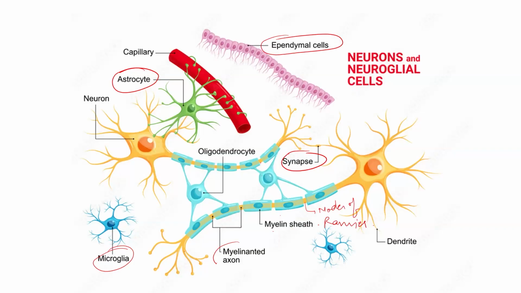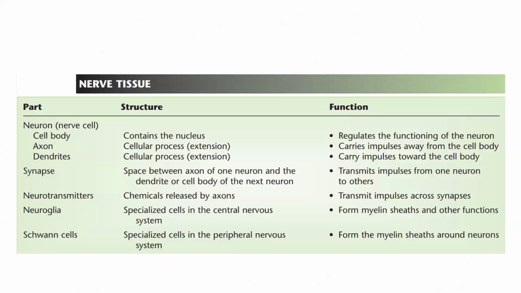So, in summary, the nervous tissue is made up of the following parts. It consists of a neuron, which is a nerve cell that has a cell body, axon, and dendrites. It has a synapse. It has neurotransmitters. It has neuroglia. It has Schwann cells. So, what is the function of the cell body? It contains the nucleus.